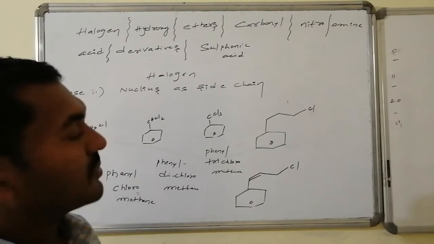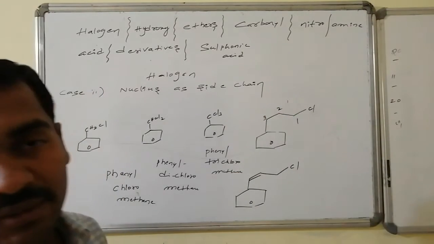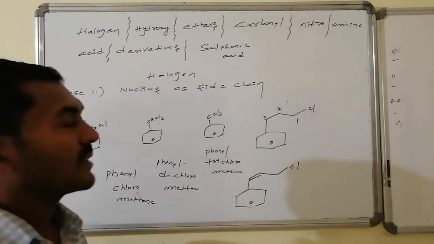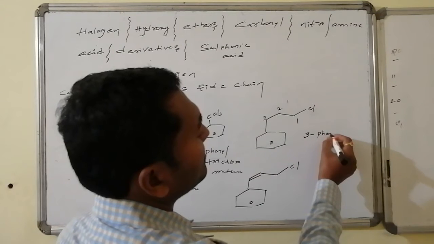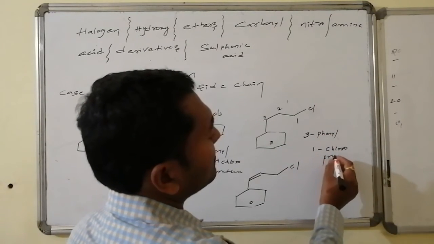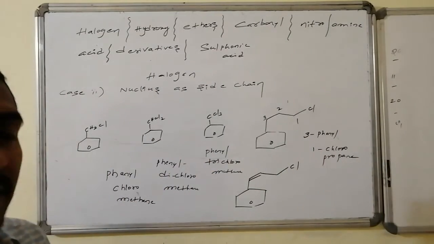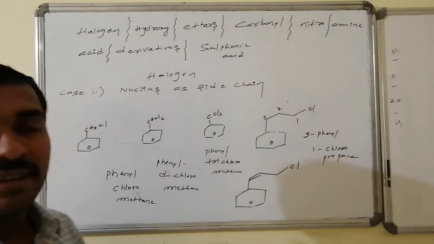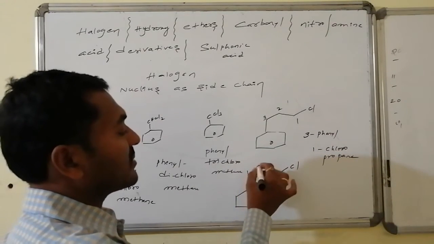Whereas in this compound, the highest importance will be given to the halogen compared to the aromatic system. Hence the name of the compound is 3-phenyl-1-chloropropane. Whereas here a double bond is there, chlorine is there, phenyl is there. To validate the least sum rule, to give higher importance to the double bond, numbering is started from here.